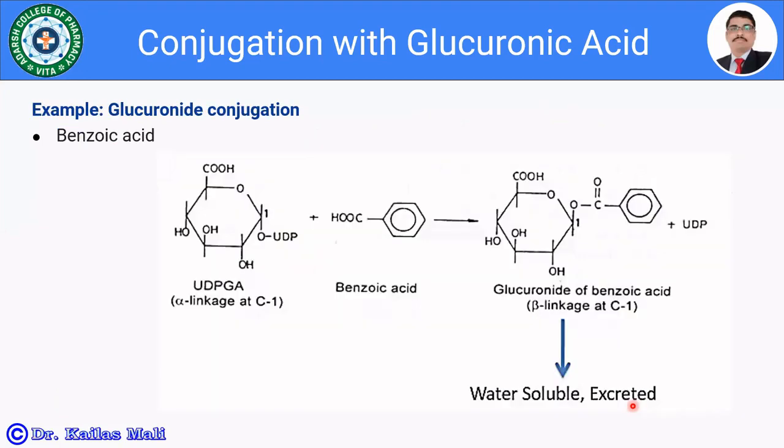So here I have shown the example of benzoic acid. So this is the UDPGA. Here is the UDP, and this is the glucuronic acid. So here is benzoic acid. So there is a formation of the glucuronide of the benzoic acid, and the UDP gets dissociated, and this metabolic product or the conjugate is highly polar, water soluble, and excreted.